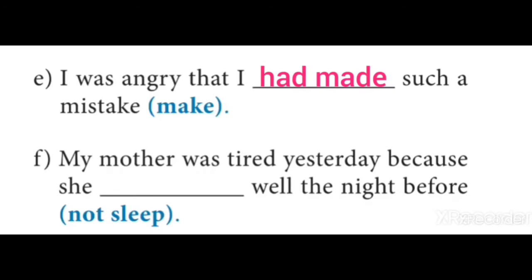So there are two actions here. One is being tired, the other one is not sleeping. Not sleeping is the first action, whereas the second action of being tired is expressed using past simple, and so the first action should be expressed using past perfect, and so the answer is had not slept. The entire sentence goes like this: my mother was tired yesterday because she had not slept well the night before.